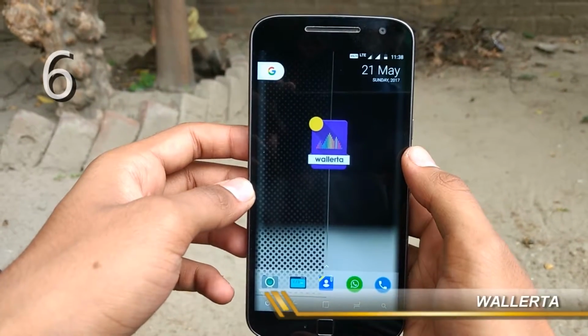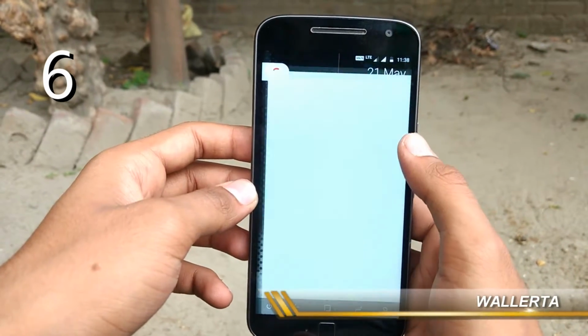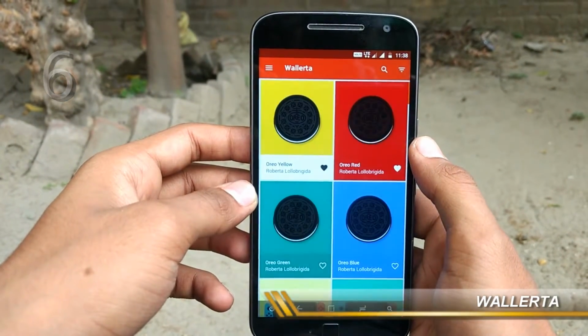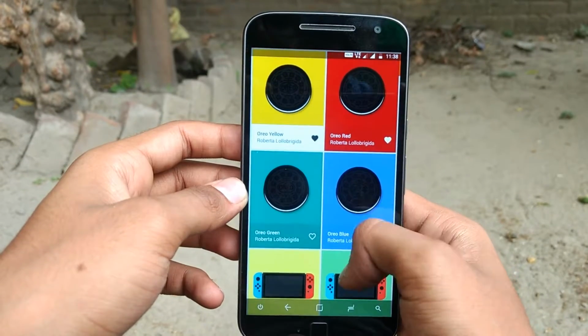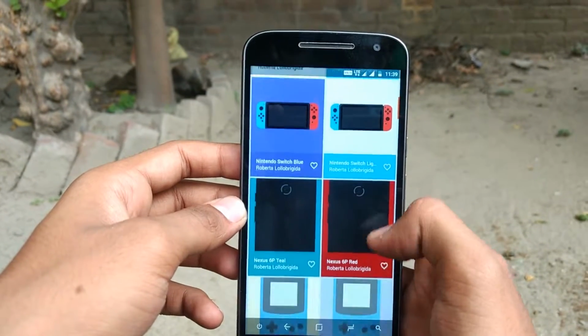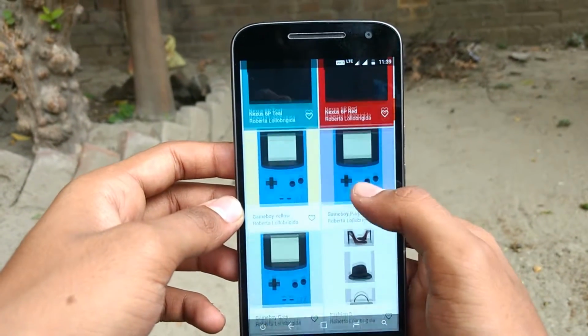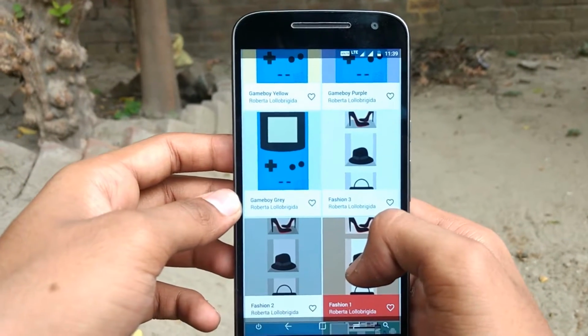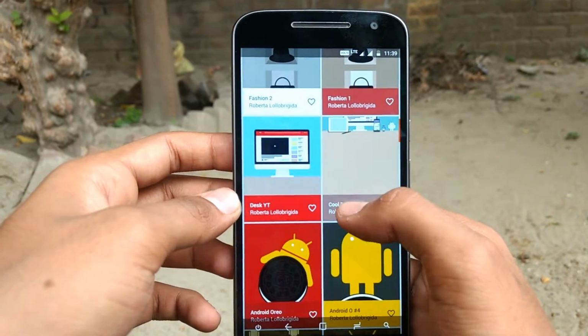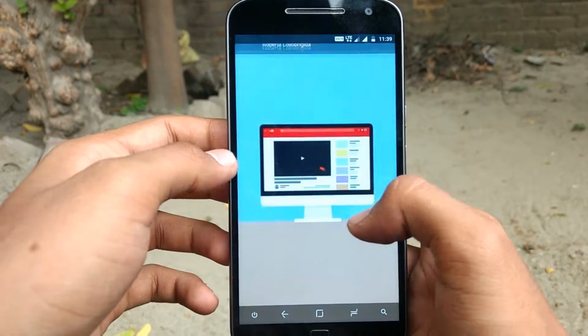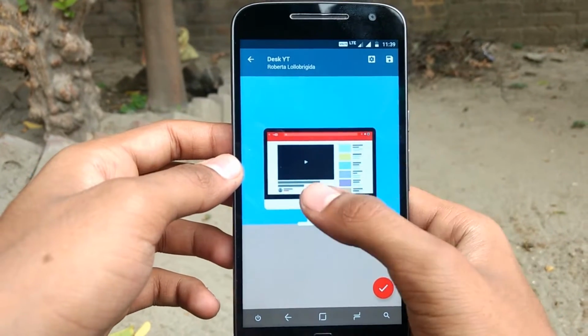So the sixth app on our list is Volletra. Beautiful vector wallpapers designed entirely by Robota based on images provided by the site unsplash.com and with my original creations. This app is very minimalistic and you can download QHD and 4K resolution wallpapers and you can download very fast.